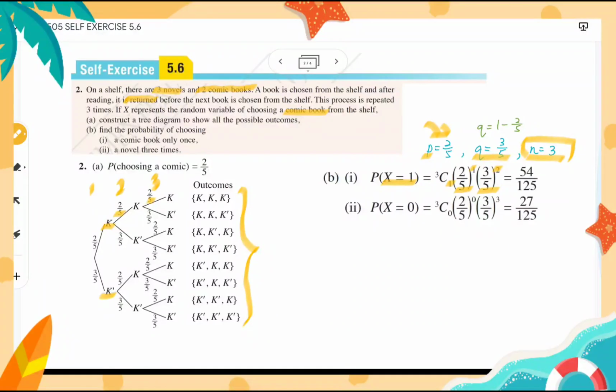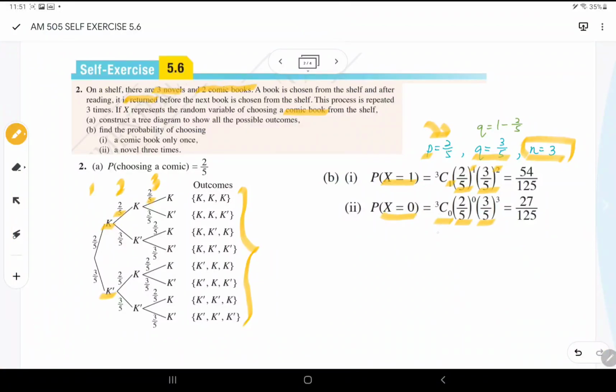Now we want out of the 3 times we get all 3 novel, so that means we get 0 of our comic books. So choose 0 of the comic, and the probability of getting comic to the power of 0, and 3 over 5, which is the probability of getting a not comic, which is novel, for 3 times, so to the power of 3, and we get 27 over 125.